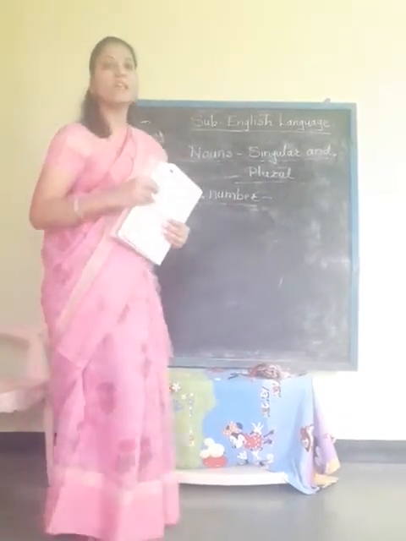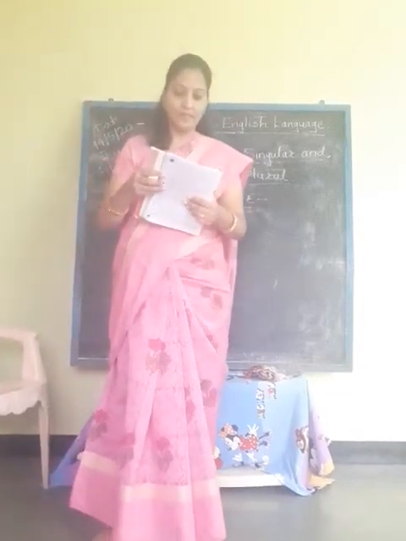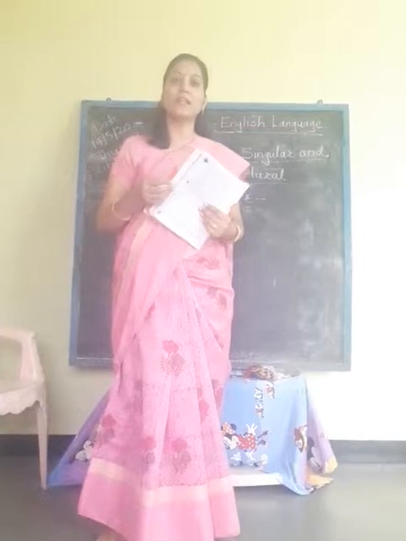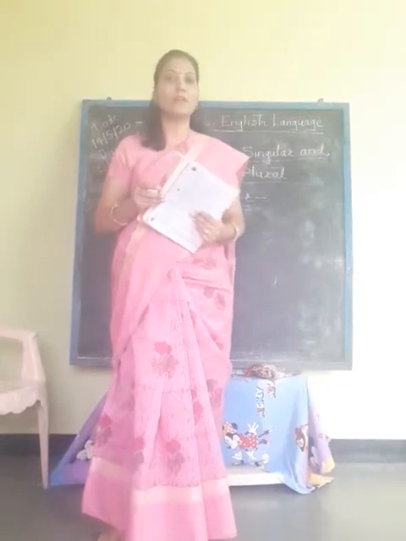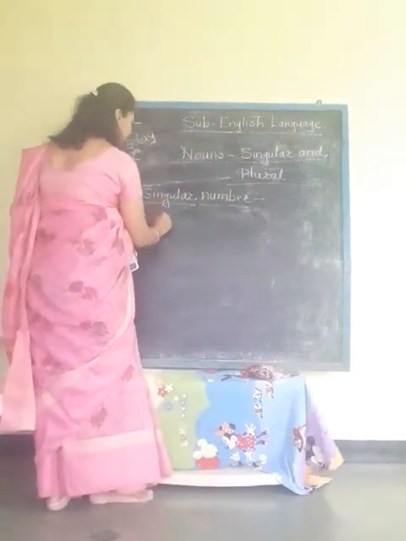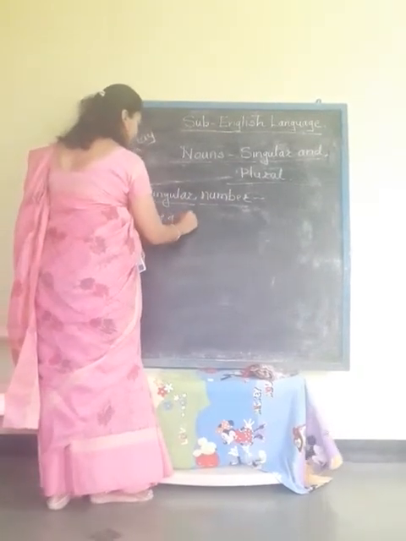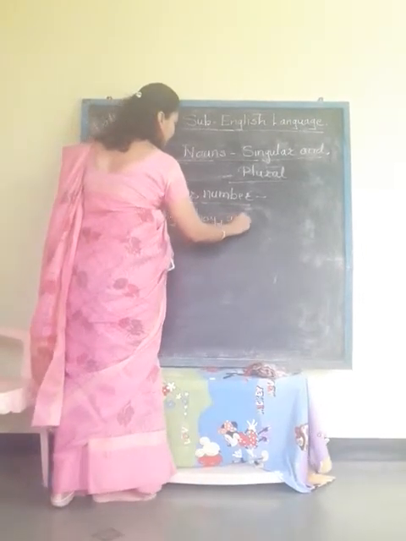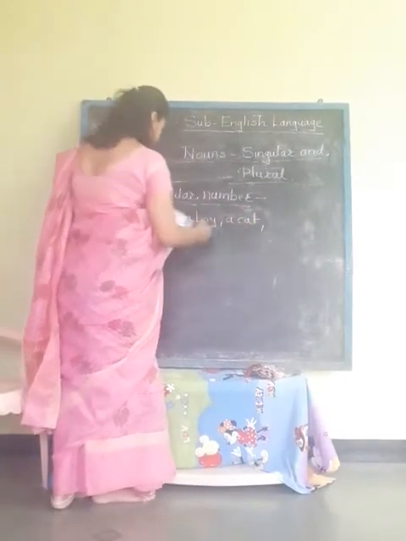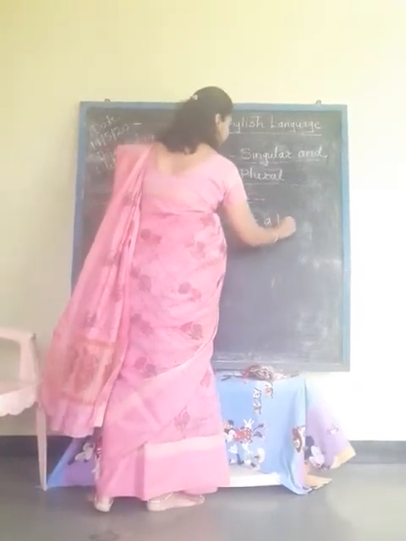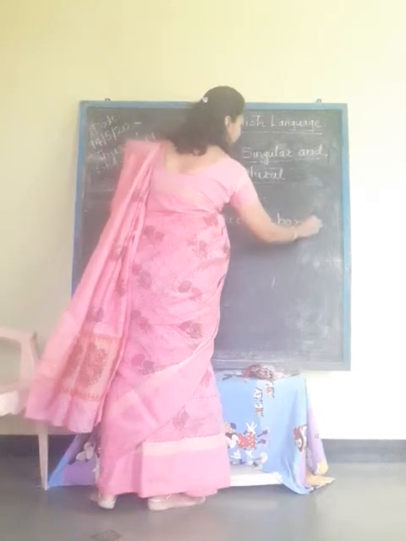So students, when we are talking about one person, thing, or animal, at that time it is called singular number. For example, a boy, a cat, a box, etc.